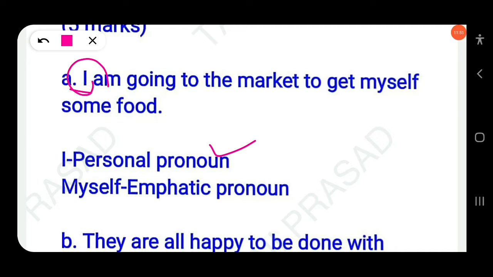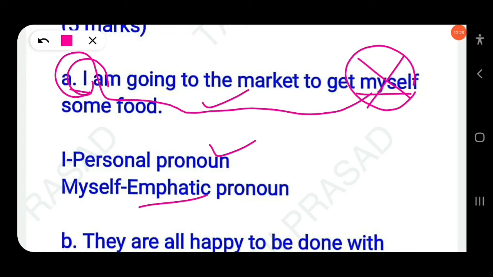So you have to first underline I and then mention personal pronoun. Then here is another pronoun in this sentence, myself. Here myself is emphatic. To put more emphasis on the subject we use an emphatic pronoun. This is not reflexive. Okay, I am going to the market to get. If you want to know which one is reflexive and which one is emphatic, just remove the pronoun. Here it makes a complete sentence: I am going to the market to get some food. So here myself is written to put more emphasis on the subject. Okay, so myself will be considered an emphatic pronoun.